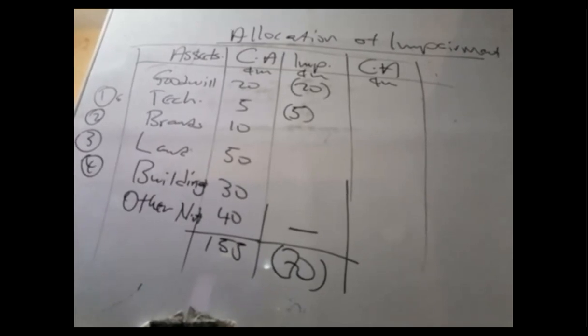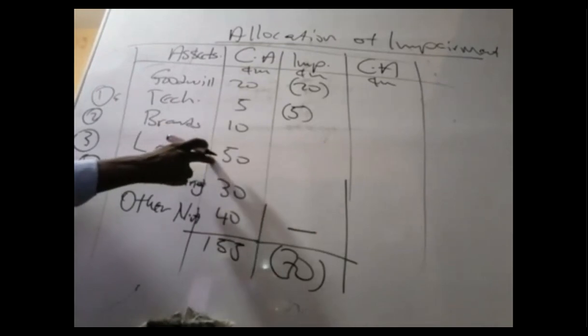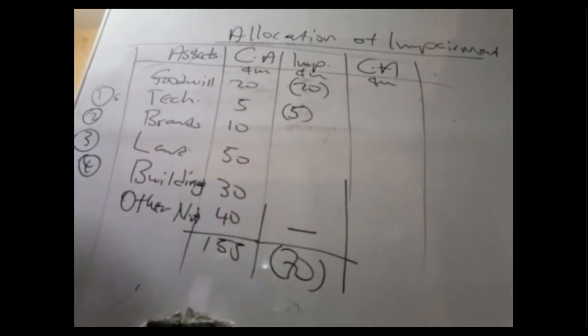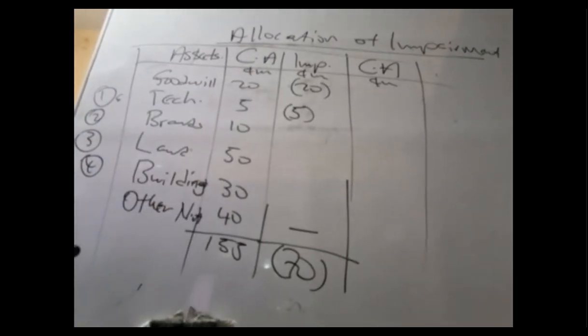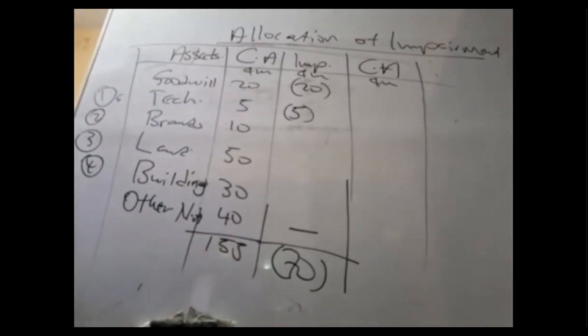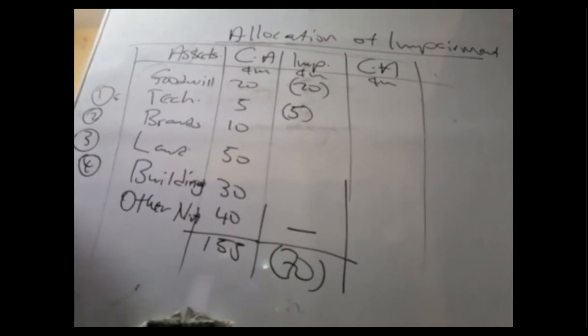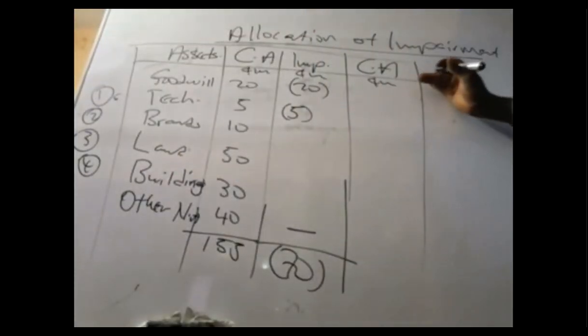Okay, so the remaining assets are brand, land, and building. Level 3 assets. Meanwhile, impairment to allocate is 45, because so far we've allocated 35 out of 70. So the remaining impairment must be shared on a pro rata basis based on these assets' current amounts. So pick the current amount and then allocate the impairment charge on it.